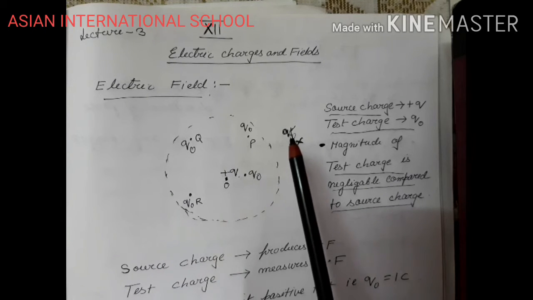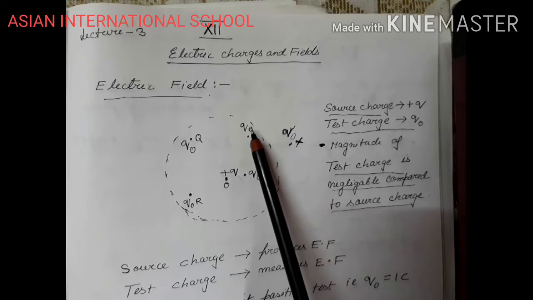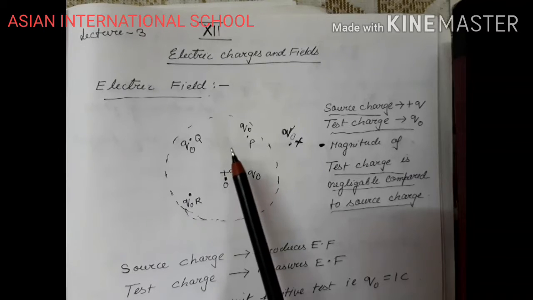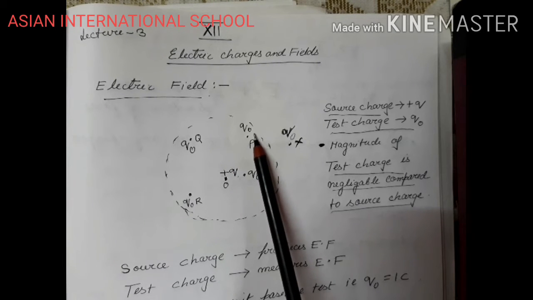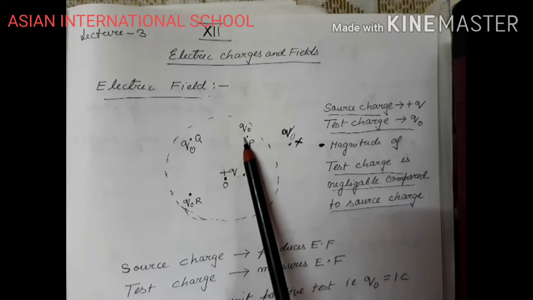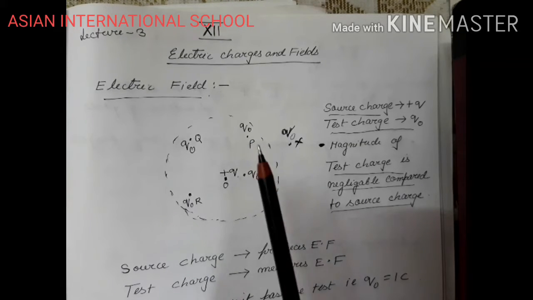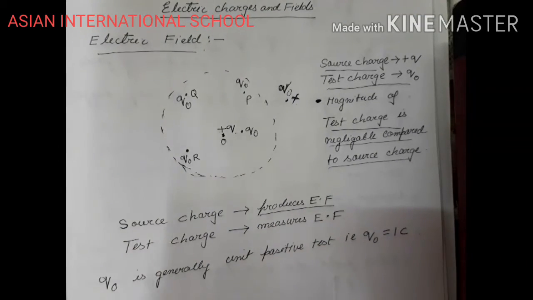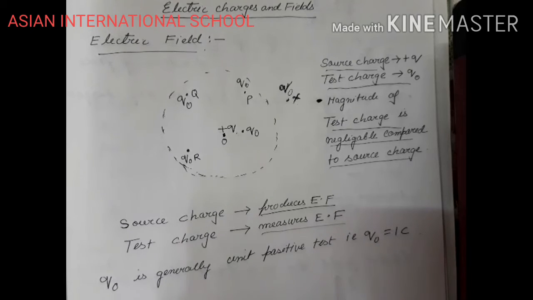Okay, so the electric field of this charge will affect this one, and the electric field of this charge will affect this one. Therefore, I cannot measure only the electric field for this charge. So we take a test charge of very small magnitude. Hence, the electric field of this test charge will be negligible. So here you see, the source charge produces the electric field, and the test charge measures the electric field.